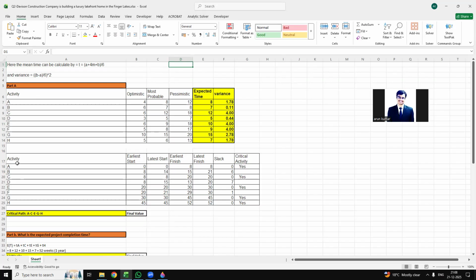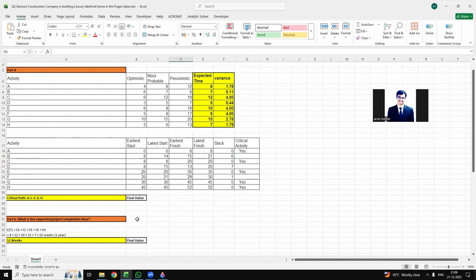Then again, we have the activity, then the latest start, earliest start. They are all the columns that have been defined, and then the critical activity associated with each activity. Then this is our critical path, final value based on the critical activity.